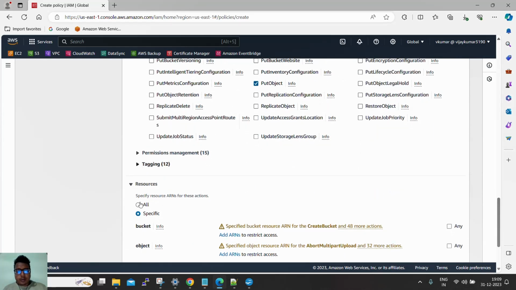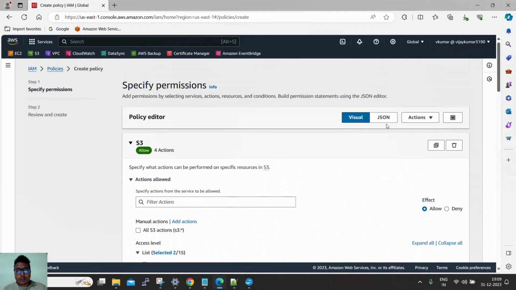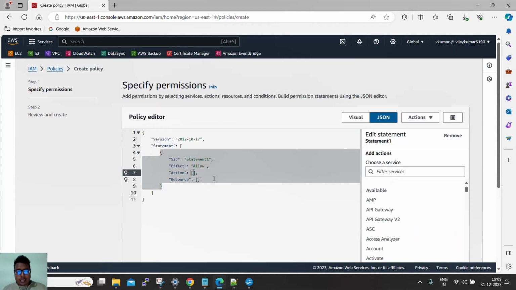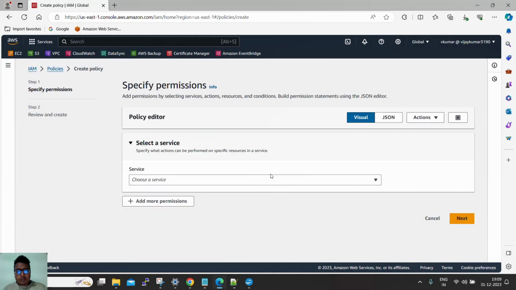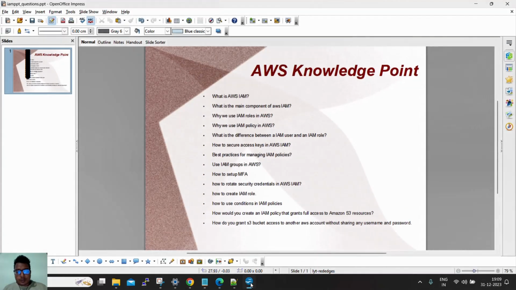In resource also we should specify a single bucket. By this, we give minimum access. This is the best practice. We should always give minimum access to the users so that our accounts will be more secure.